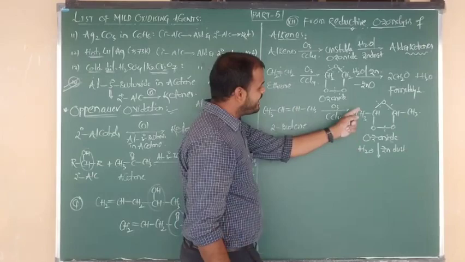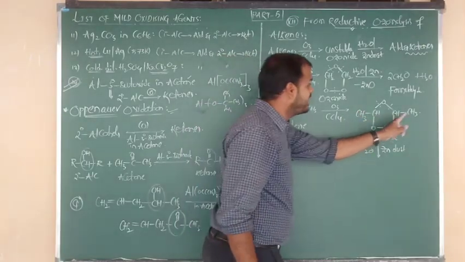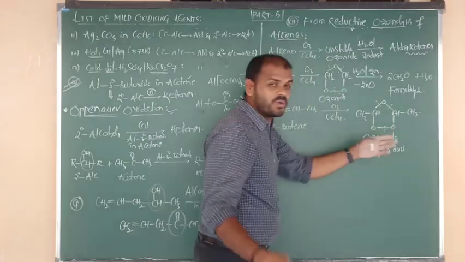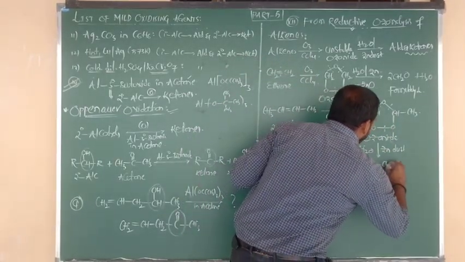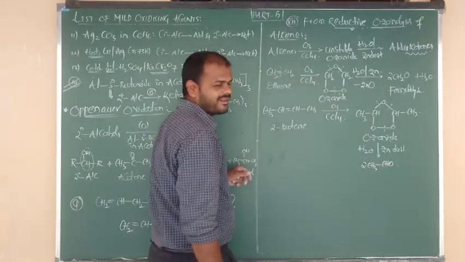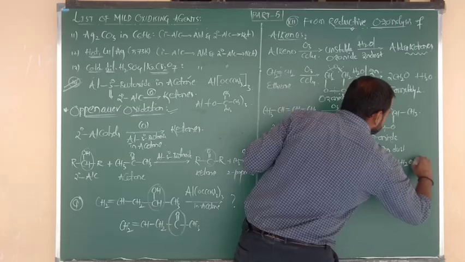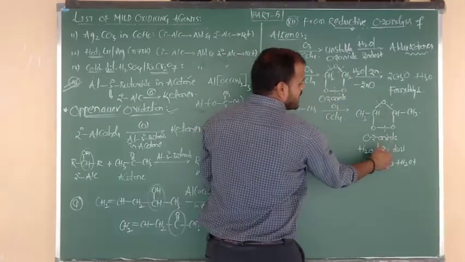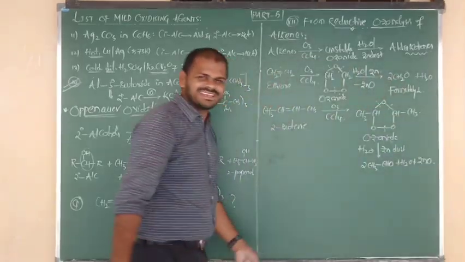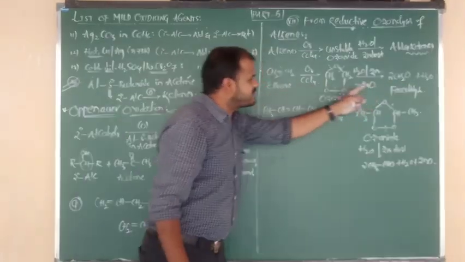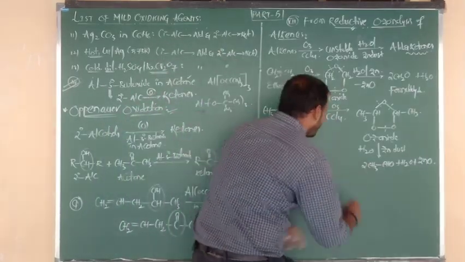Look at the remaining formula: CH3 bond CHO, acetaldehyde; CH3 bond CHO, acetaldehyde. So how many moles? 2 moles of acetaldehyde. At the same time the water molecule will be there. At the same time the free oxygen combines with zinc dust and is eliminated in the form of zinc oxide. So ethene gives 2 moles of formaldehyde, and 2-butene gives 2 moles of acetaldehyde.